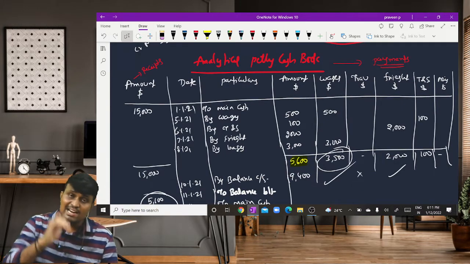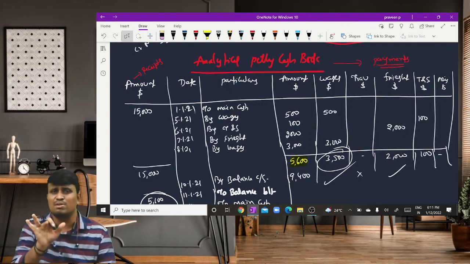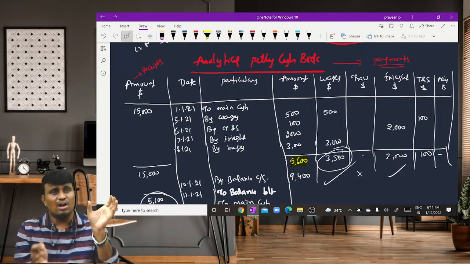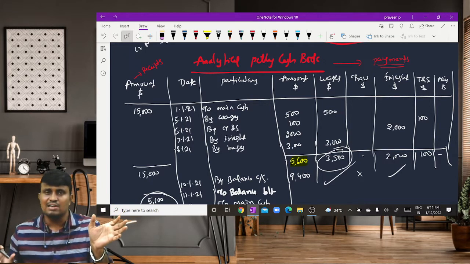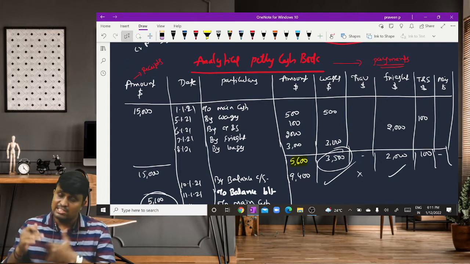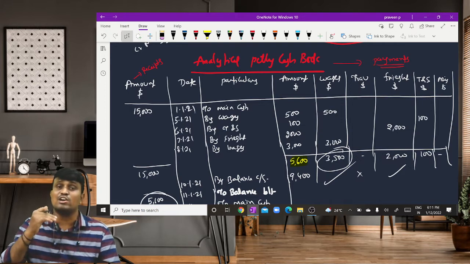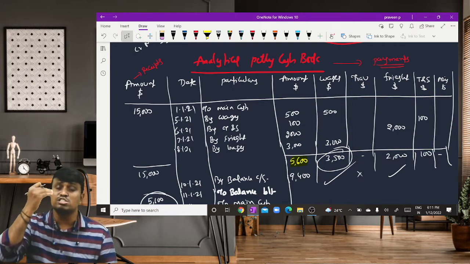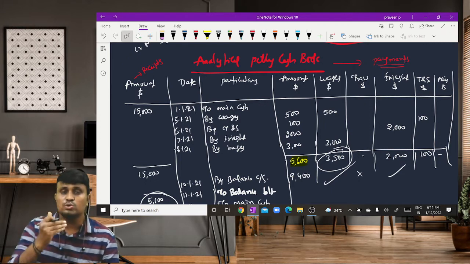And there is also the non-analytical petty cash book. Coming to the non-analytical petty cash book, here we just prepare it in the format of a cash book. On the debit side, we record receipts. On the credit side, we record payments, and the closing balance is carried forward. But in the non-analytical petty cash book, we cannot analyze the amount spent during that cycle.